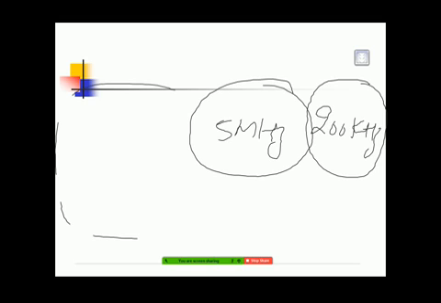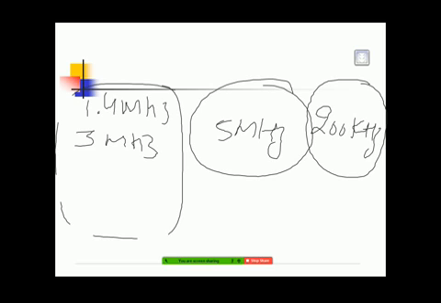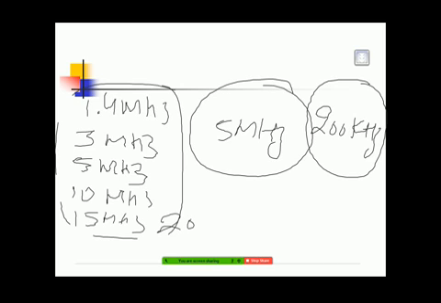In 4G you get 1.4 megahertz, 3 megahertz, 5 megahertz, 10 megahertz, 15 megahertz, and the last is 20 megahertz.